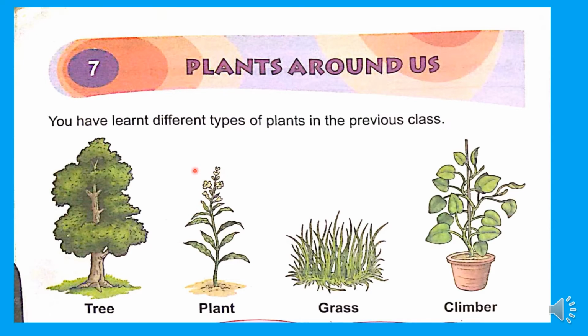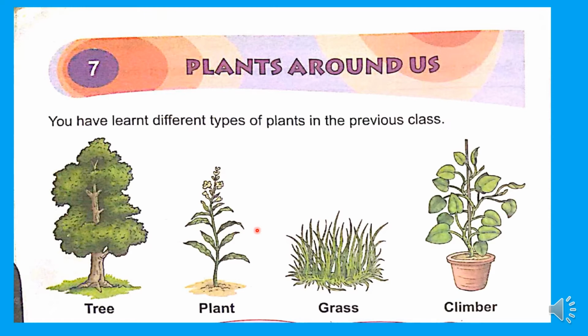Okay, children, we see so many plants around us. Some plants are big, some plants are tall, some plants are small. Yes or no? Some plants have a weak stem, but most of the plants are green in color. See, all these plants are green in color only, na? Say yes or no, children.